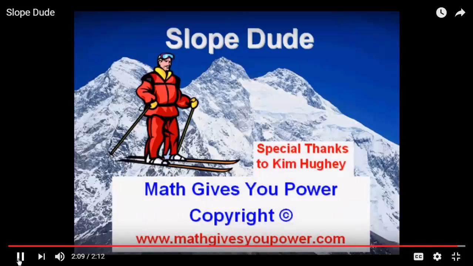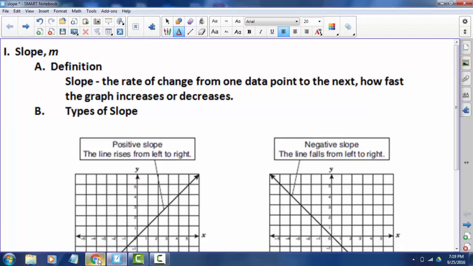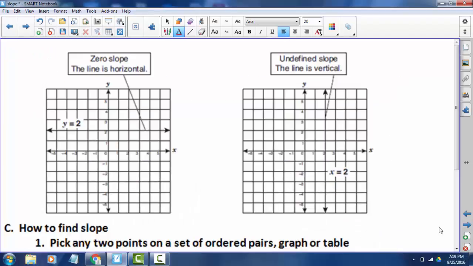Thanks for viewing. So hopefully you've got a good idea now of the different types of slope. Positive, the line is going up from left to right. Negative slope, the line is going down from left to right. Zero slope is a horizontal line, represented here by the line y equals 2. And undefined slope is a vertical line, which is, hopefully you can see it right here, x equals 2. Vertical line has undefined slope.